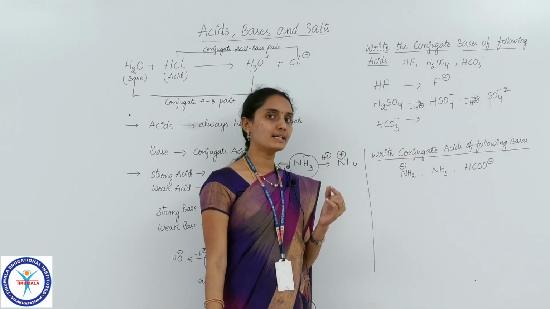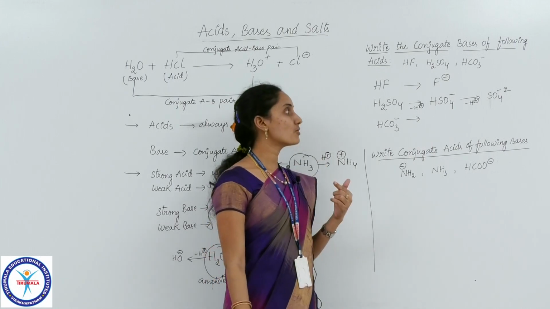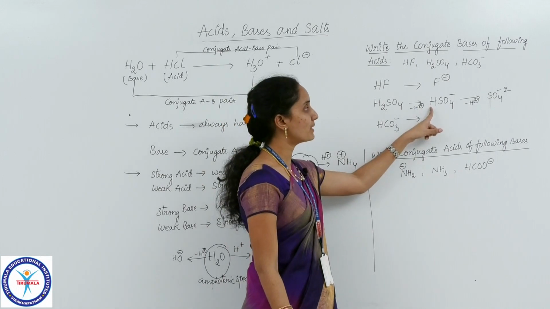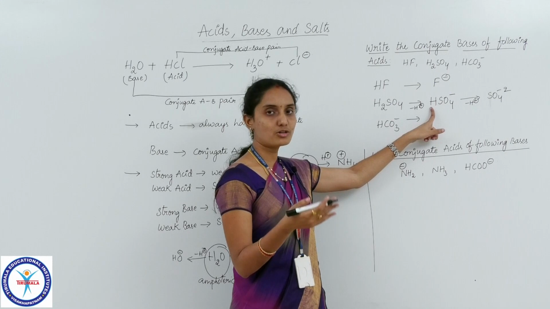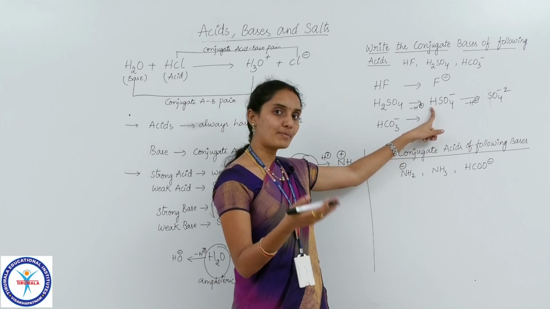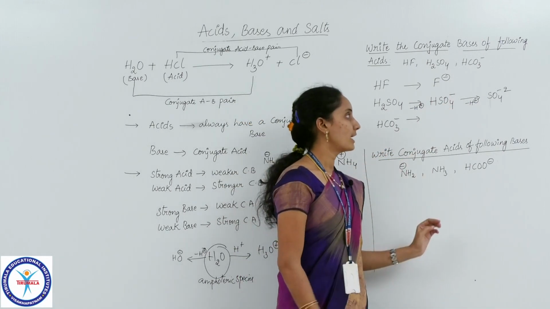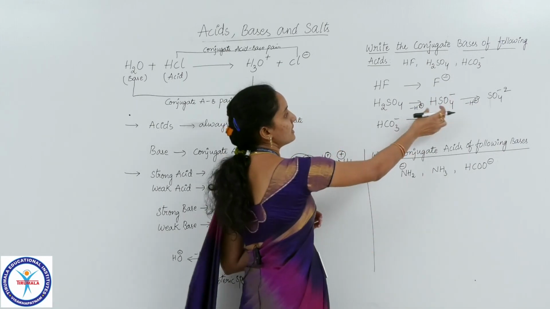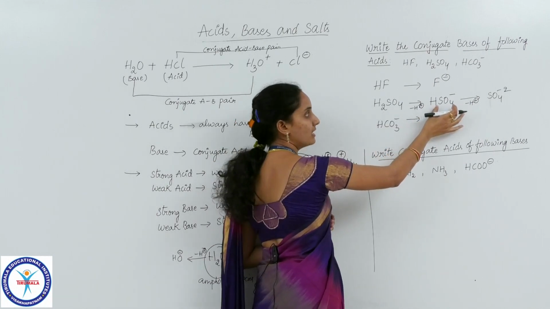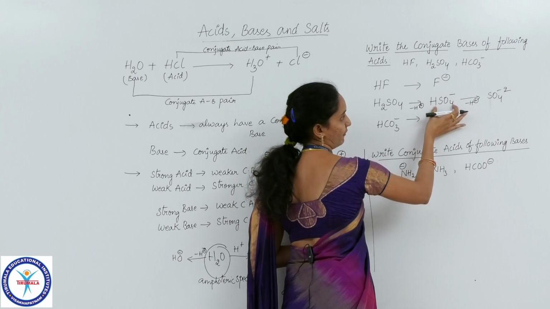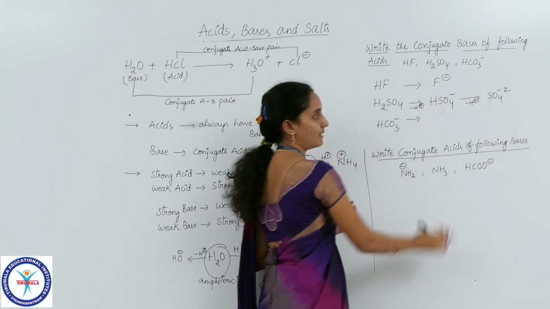So an acid can continue to donate protons as long as it has the capability of donating protons which are acidic in nature. That proton should have the capability to leave as an H plus ion. Till then it can donate H plus ions. So this is the conjugate base of this acid. If this is taken as an acid, then this would be the conjugate base of this acid, just because both of them differ by a single proton.